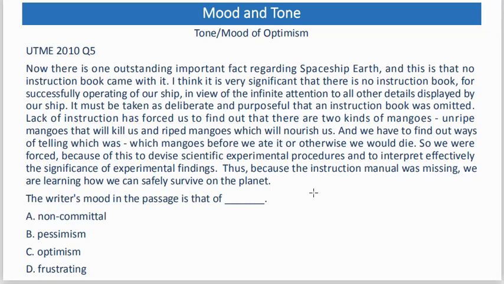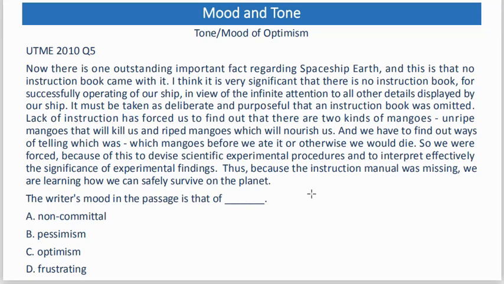Lack of instruction has forced us to find out that there are two kinds of mangoes: unripe mangoes that will kill us, and ripe mangoes which will nourish us. And we have to find out ways of telling which was which mango before we ate it, or otherwise we would die. So we were forced, because of this, to devise scientific experimental procedures and to interpret effectively the significance of experimental findings. Thus, because the instruction manual was missing, we are learning how we can safely survive on the planet. Now to the question.